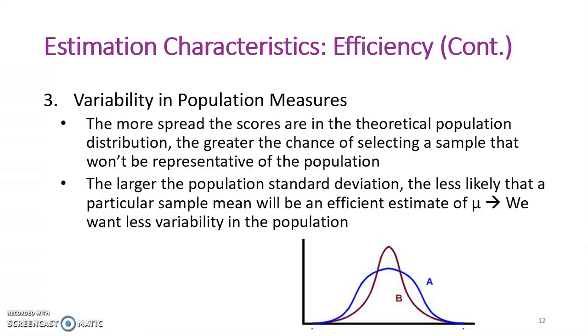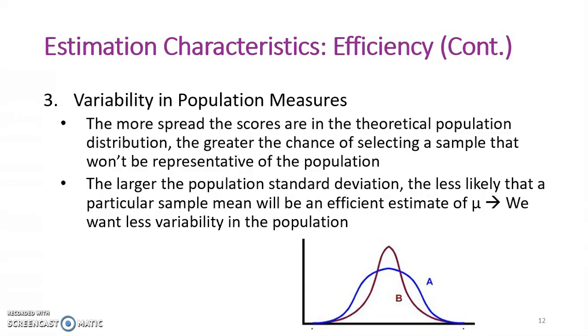So now we know that sample size and sampling method increase the efficiency of our estimation. Another thing that affects efficiency is variability in population parameters. This essentially says that the more spread out the scores are in the population distribution, the greater the chance of selecting a sample that won't be representative of the population.